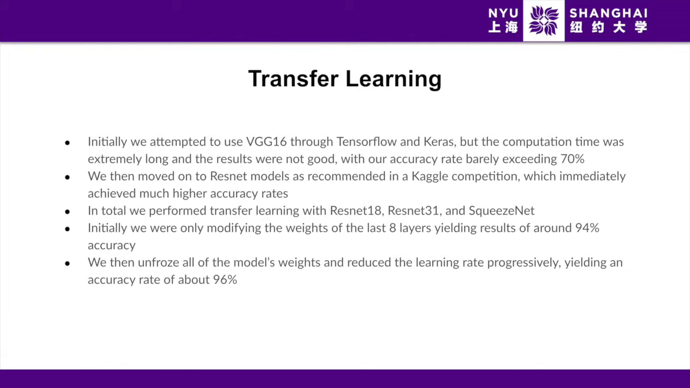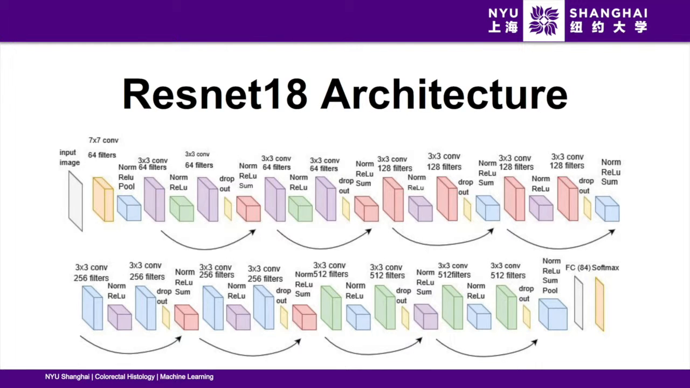was extremely long and the results were not good, with our accuracy rate barely exceeding 70%. So we moved on to ResNet models as recommended in a Kaggle competition, and immediately achieved much higher accuracy rates. In total, we performed transfer learning with ResNet 18, ResNet 31, and SqueezeNet. Initially, we were only modifying the weights of the last 8 layers, yielding results of around 94% accuracy. We then unfroze all the model's weights and reduced the learning rate progressively, yielding an accuracy rate of around 96%.